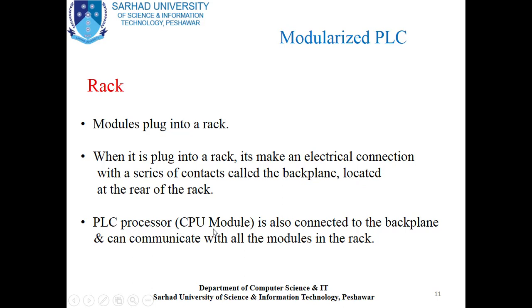The PLC processor CPU module is also connected to the backplane and can communicate with all the modules in the rack. We will switch to the next slide.